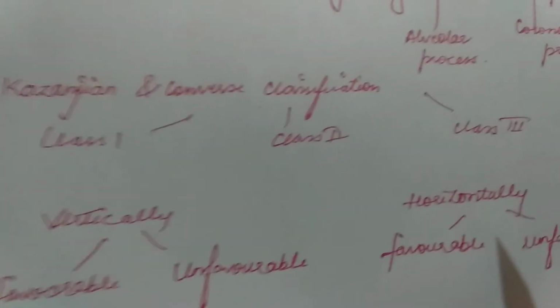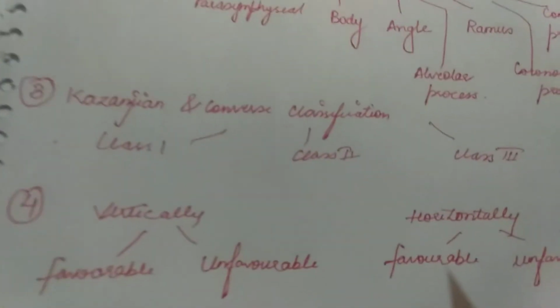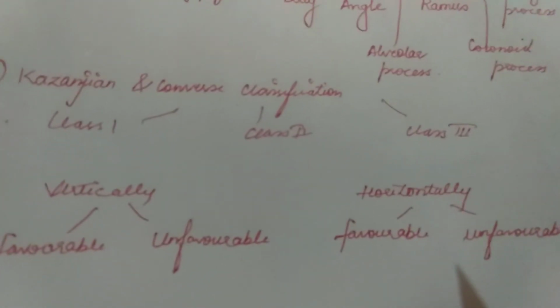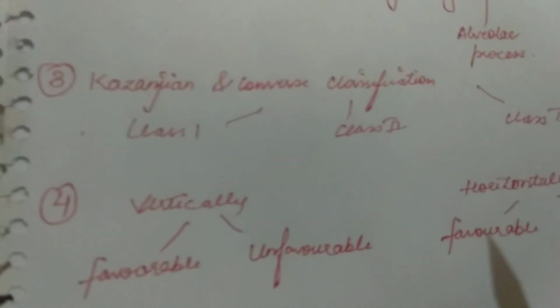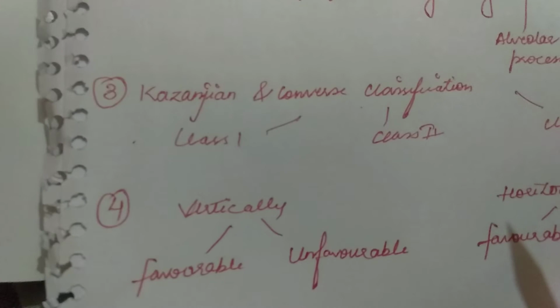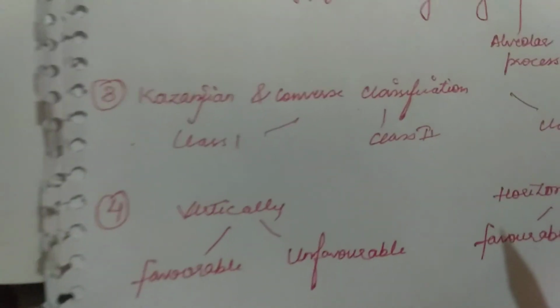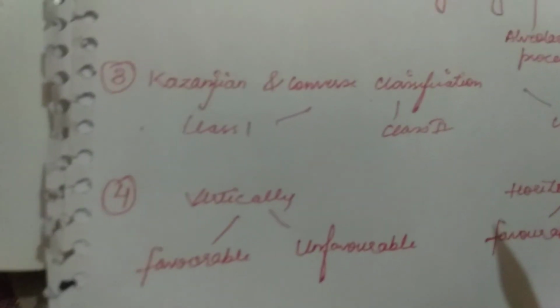Fourth classification of the mandible is depending on the direction of the fracture line. It can be vertically favorable and vertically unfavorable, horizontally favorable and horizontally unfavorable. When the muscles will try to join the fracture line and help in the healing process, that is known as favorable fractures. But when the muscles will help move the fracture line away from each other, then it is unfavorable fracture. And depending whether the fracture line is vertical or horizontal, it is divided into vertically or horizontally.